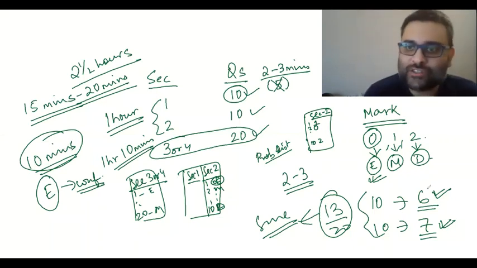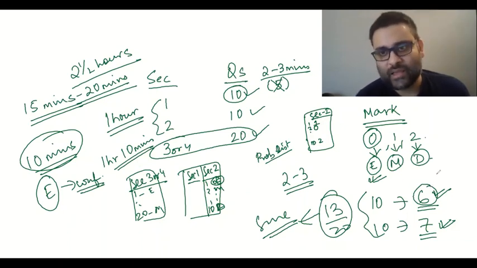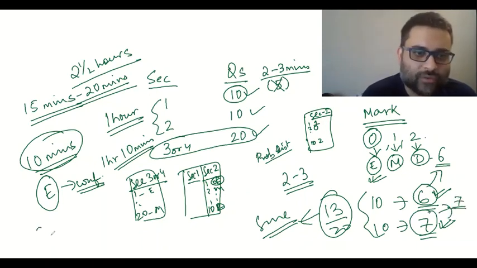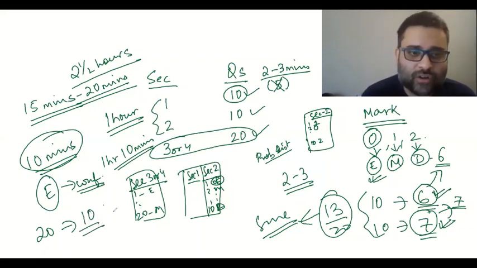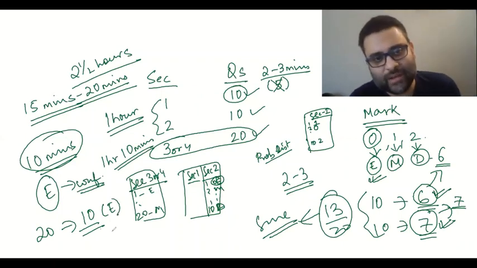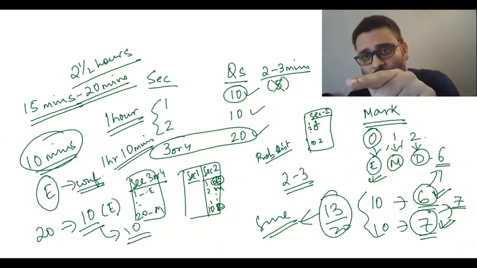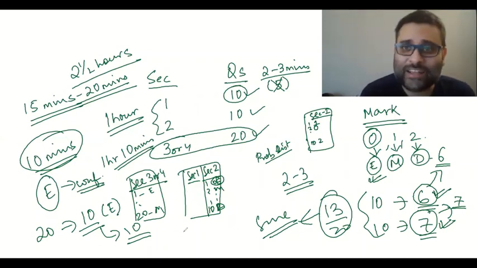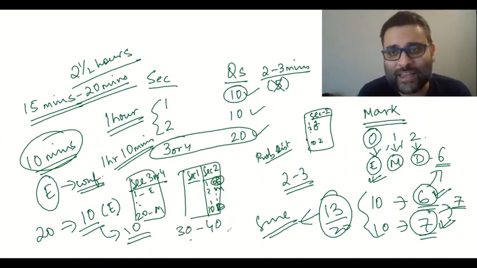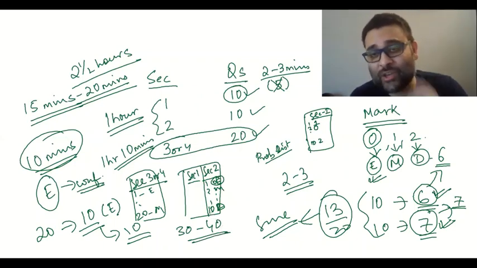So 6 questions of easy difficulty can be done in about 6 minutes by you. 7 questions of easy difficulty will be done in 7 minutes. And say out of 20 questions, you're able to identify only 10 easy questions in the economics part. So 10 easy questions finished in 10 minutes. Easy questions will be done in 1 minute on an average, not even a minute. Even ISI, DSE questions, easy questions take about 30 to 40 seconds. I am actually giving you 1 minute for each question.